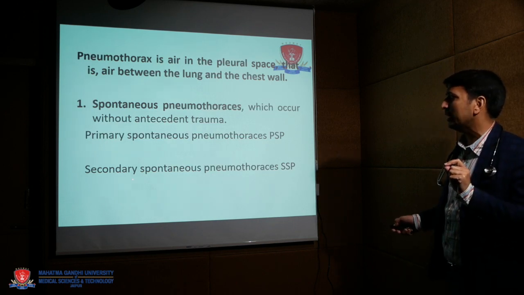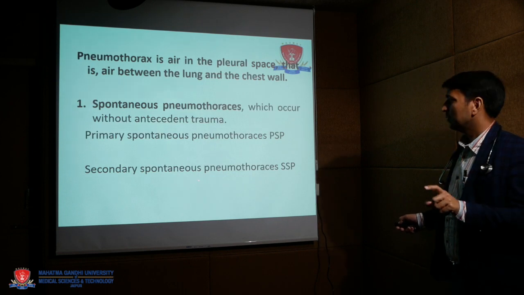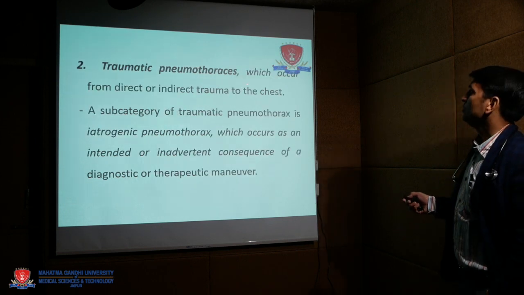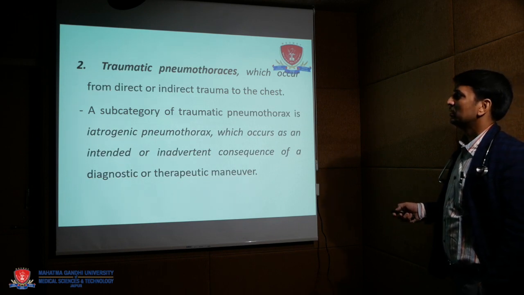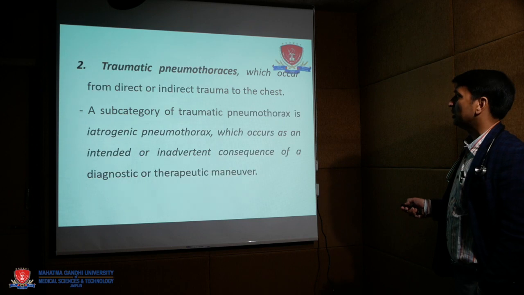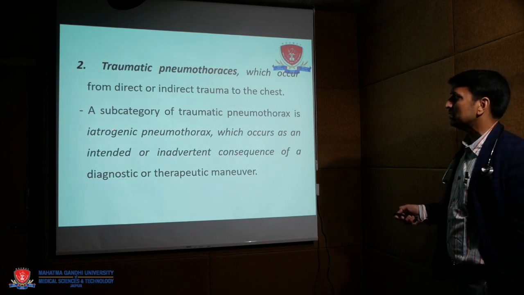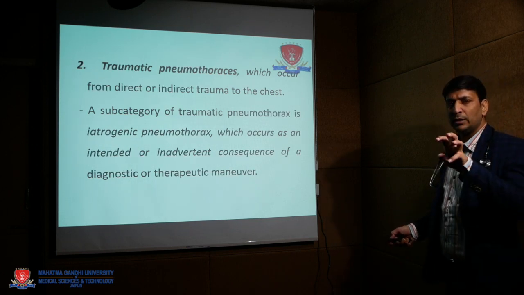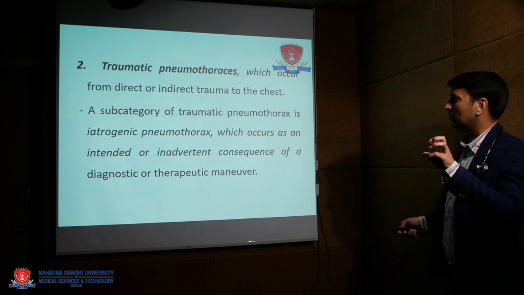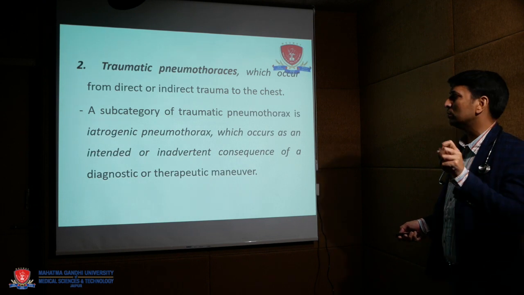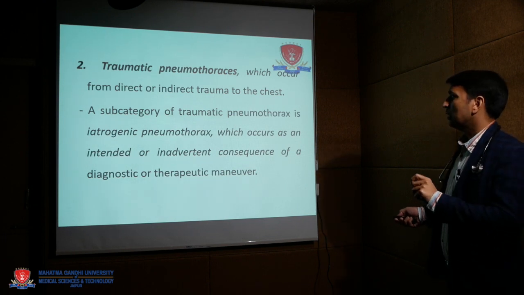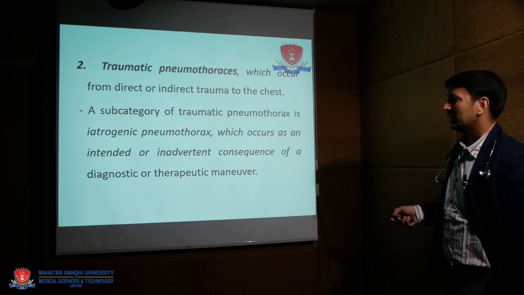Spontaneous means without trauma to the patient. Now, traumatic pneumothorax occurs from direct or indirect trauma to the chest. A subcategory of traumatic pneumothorax is iatrogenic. Iatrogenic means during a procedure by a clinician, like central line insertion or lung biopsy, which can cause an air leak in the chest.